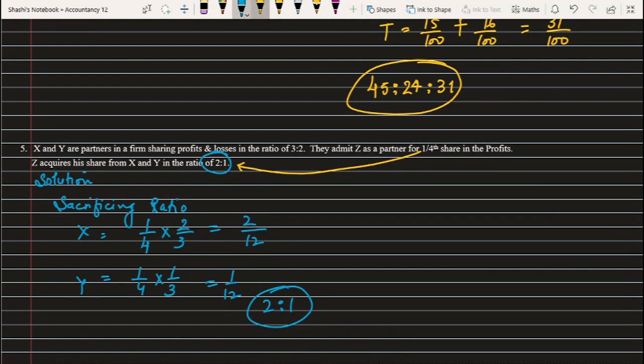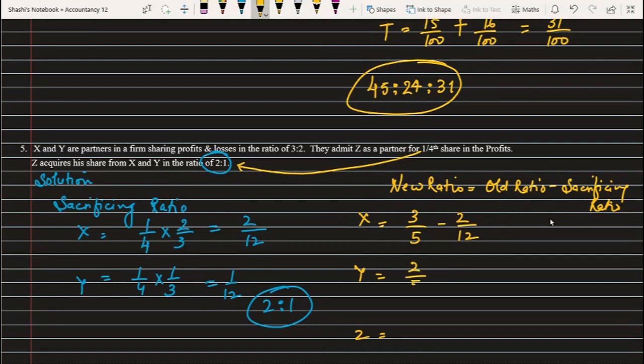Now let's find out the new ratio. For the new ratio, again I'm using the same formula, that is old ratio minus sacrificing ratio, since I have these two. So here I have X, Y, and also Z. Now X's old share is 3 by 5 minus 2 by 12.